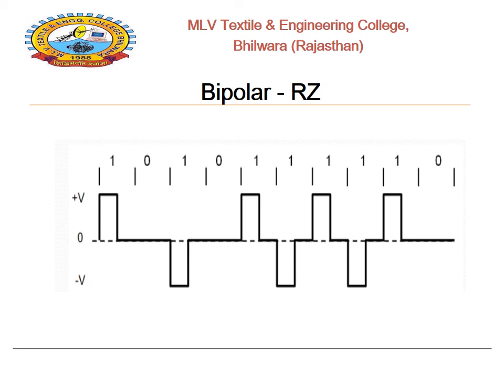For the next successive 1, the alternate polarity of the pulses is provided. So the next pulse will be generated from minus V for the duration of TB by 2 and again return to 0.